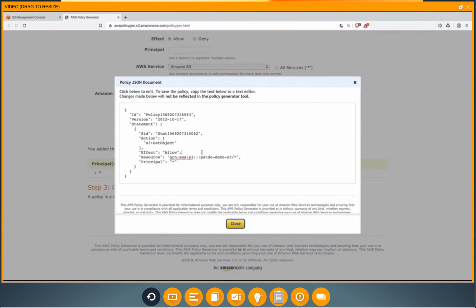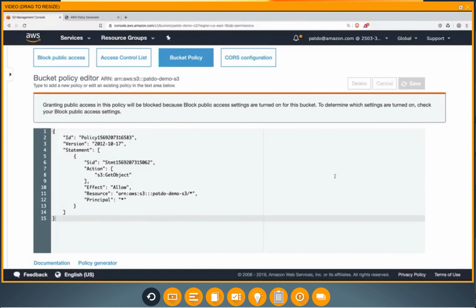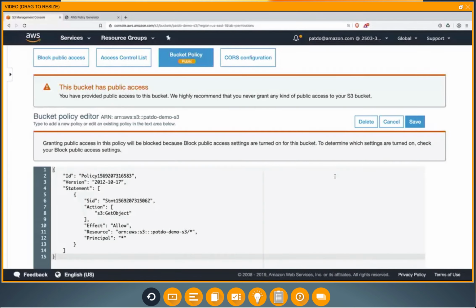So here you can see the policy. I'm going to copy this. We're going to jump back over to our console, drop it inside, and save it. So now the bucket is public. You can see there's a little warning here saying that the bucket is public access. This makes it easy so we know which buckets we have that are public or which are not.